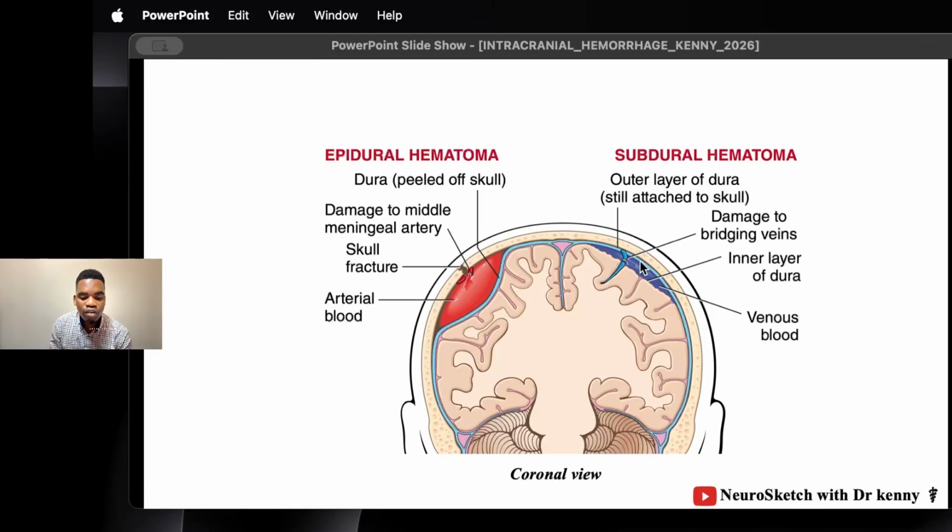But what is the shape of this bleeding? The shape of the bleeding is a crescent shape, or the shape of a banana. Yeah, that is the subdural hematoma. This occurs in what population? What is the mechanism of injury here? It is blunt injury, which can lead to fracture, but fracture is not a mandatory thing to be present. Here the mechanism of injury is axial acceleration-deceleration injury.